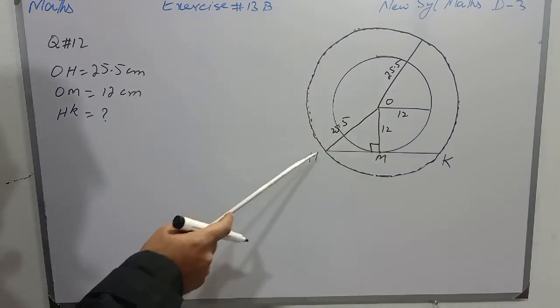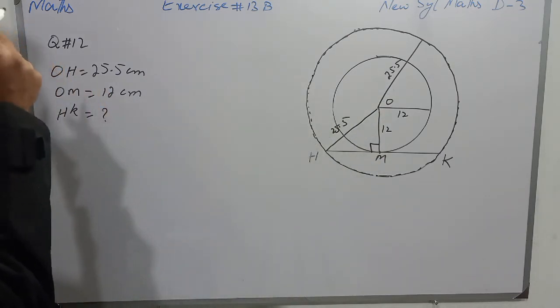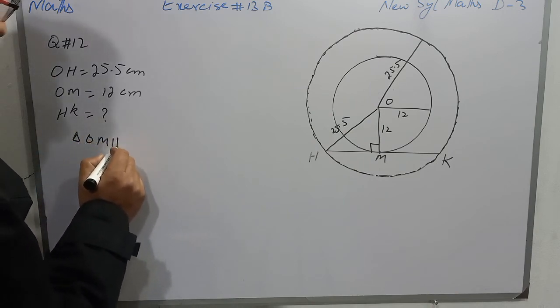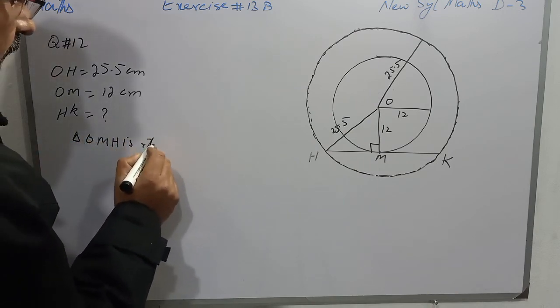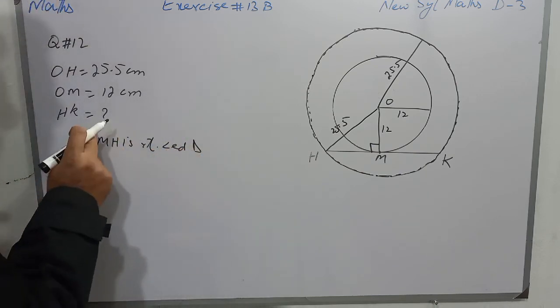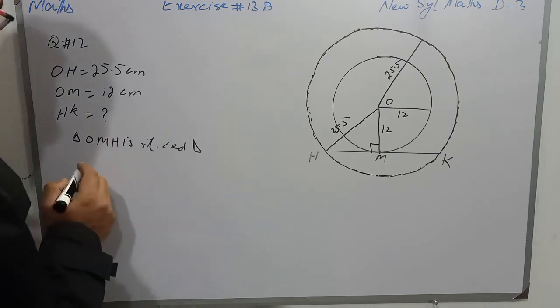So triangle OMH is a right angled triangle. First we will write it as triangle OMH is right angled triangle. So students, in this triangle we will apply Pythagoras theorem.